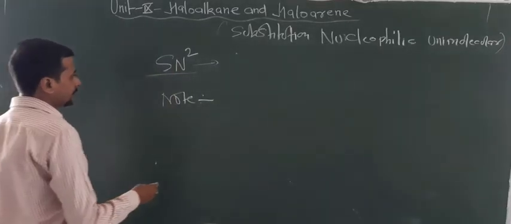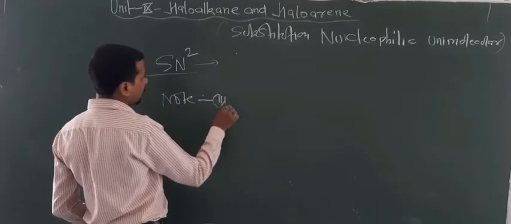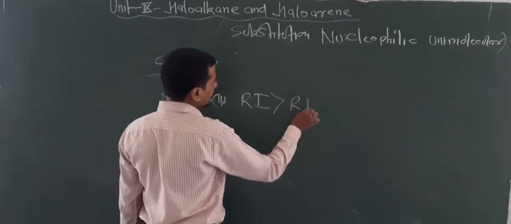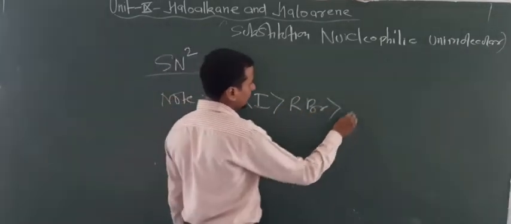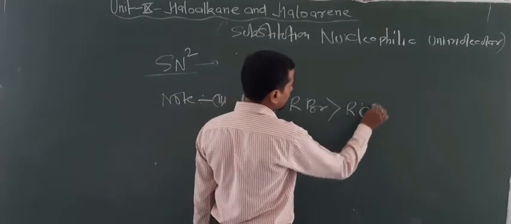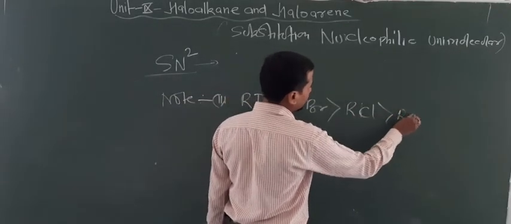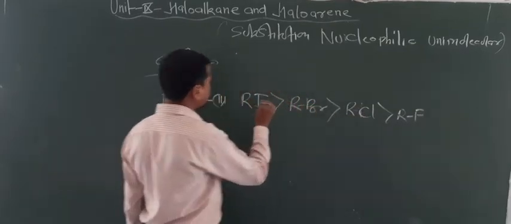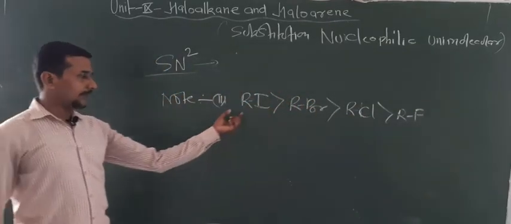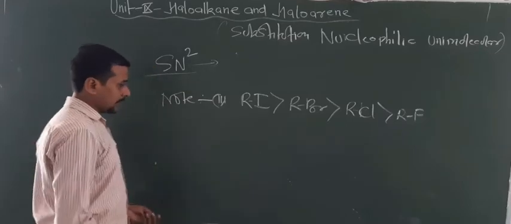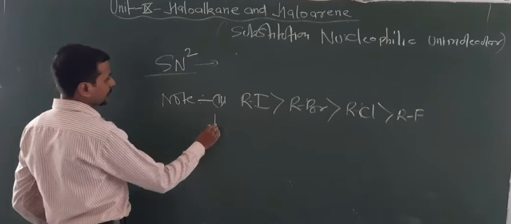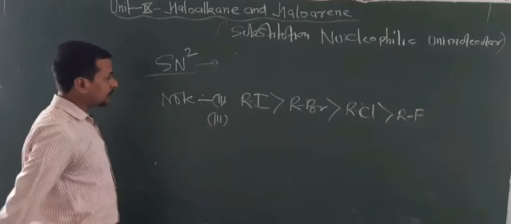Now the order of reactivity of alkyl halides: RI is more reactive than RBr, RBr is more reactive than RCl, RCl is more reactive than RF. So this you also have to know. This reactivity is the same for SN1 reactions also. Now dear students, some more points regarding SN2 reactions.